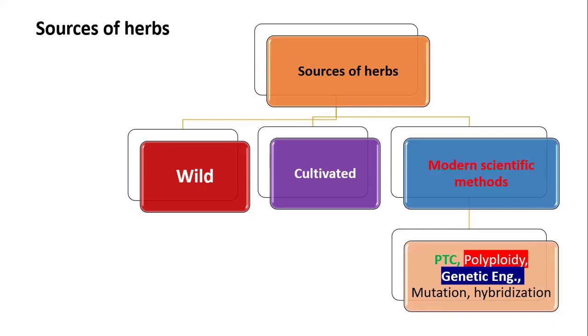The plants which are not grown by a single farmer, automatically the plants are there in the forest. That is nothing but your wild one. Then modern scientific methods, the plant which is obtained by the modern scientific methods, which are nothing but your PTC, that is the plant tissue culture technology, polyploidy, genetic engineering, mutation, hybridization. Likewise, these are the different techniques.